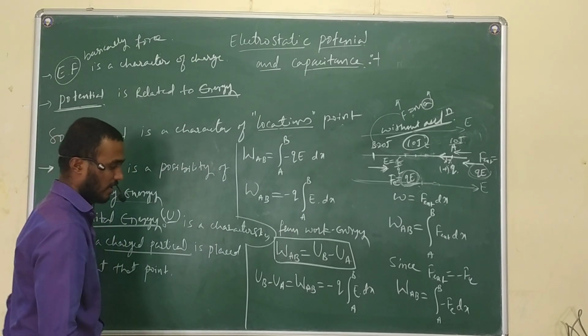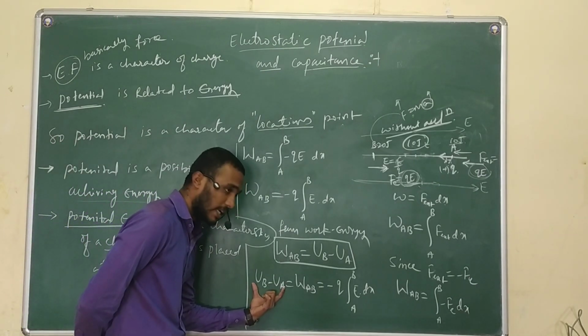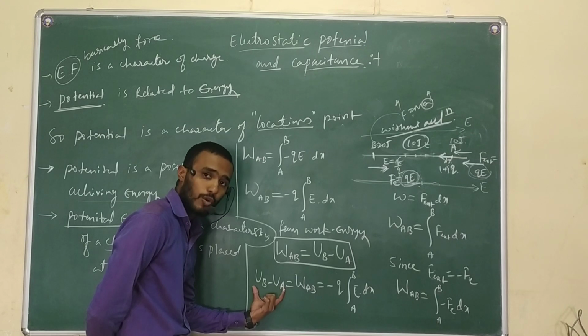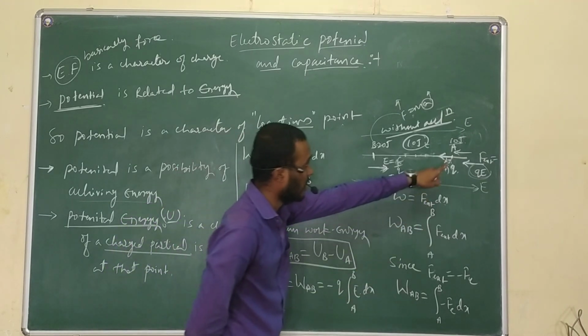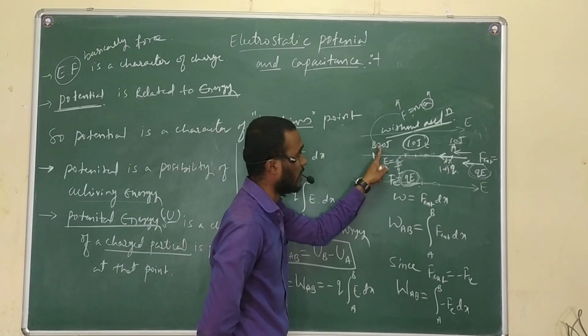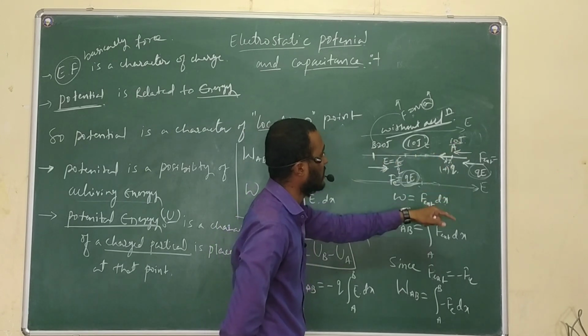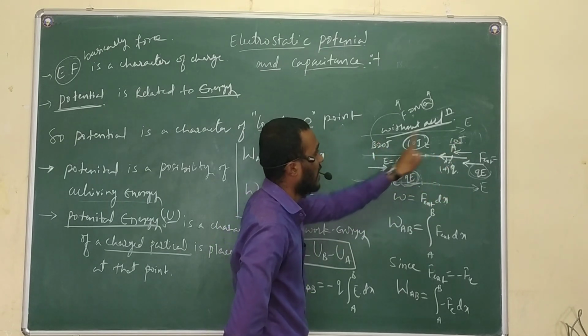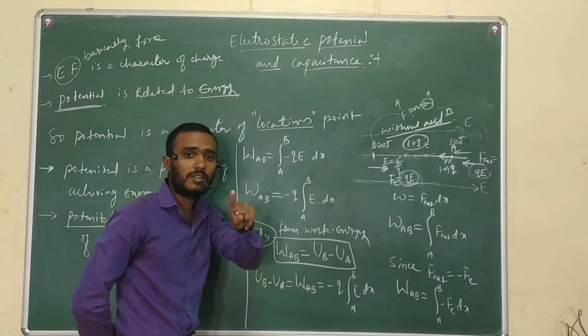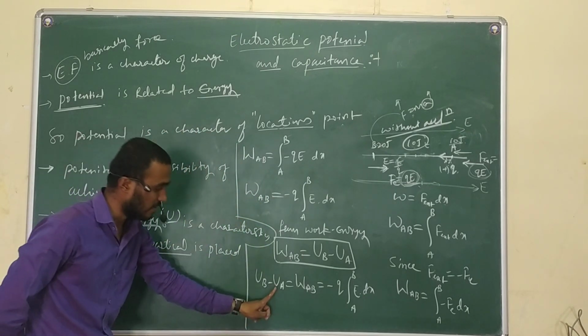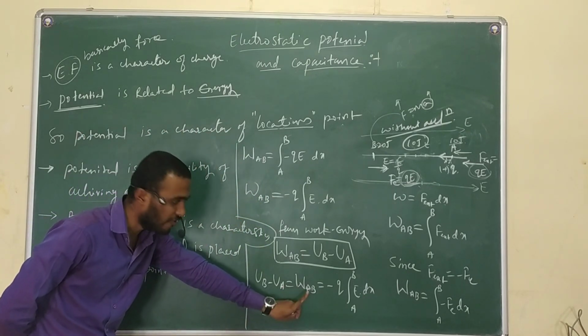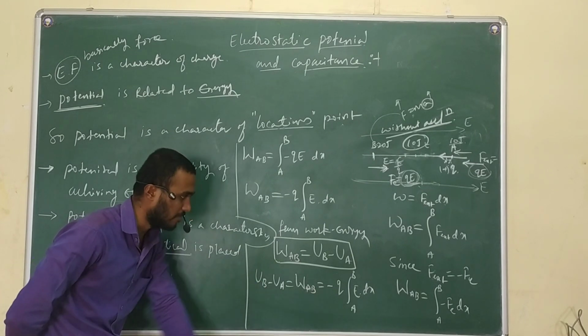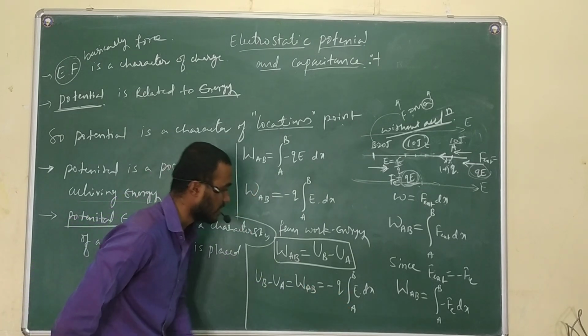This is the potential energy difference. Potential energy at A is 10, at B is 20 joule, and the difference is 10 joule. That means 10 joule is needed to do the work from point A to point B, and that is equal to this equation we got.